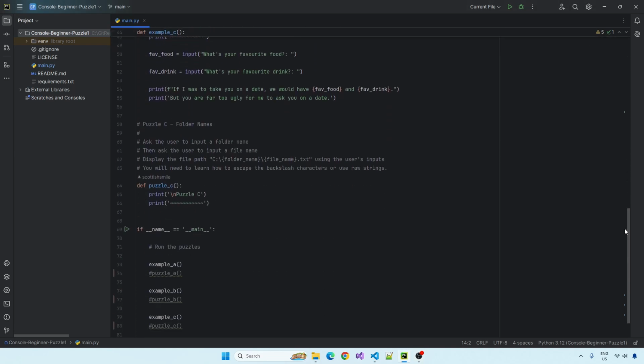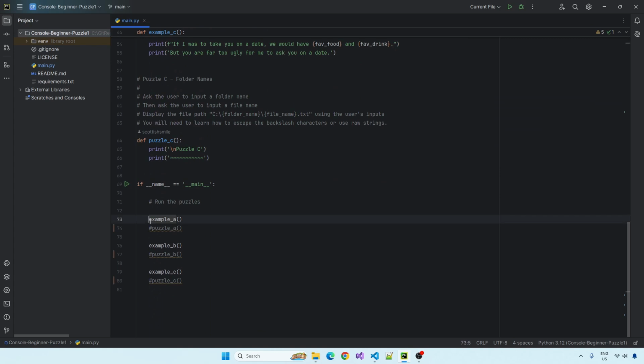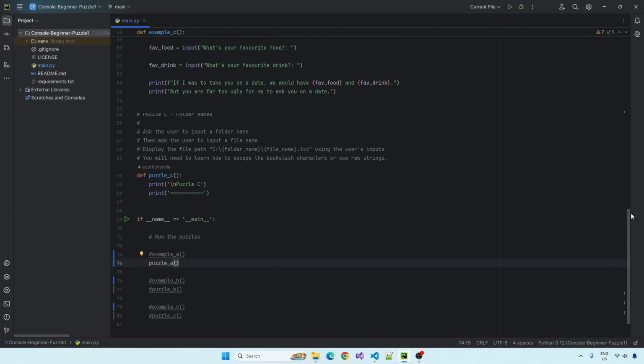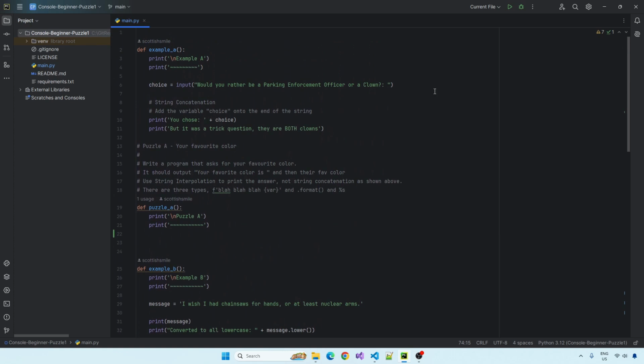So first things first, we'll go down to the bottom and I'll comment out all the examples as I've demonstrated them. And I'll just uncomment puzzle A to run puzzle A. So puzzle A, your favourite colour. Write a program that asks for your favourite colour. It should output your favourite colour is, and then the favourite colour. Use string interpolation to print the answer, not string concatenation.